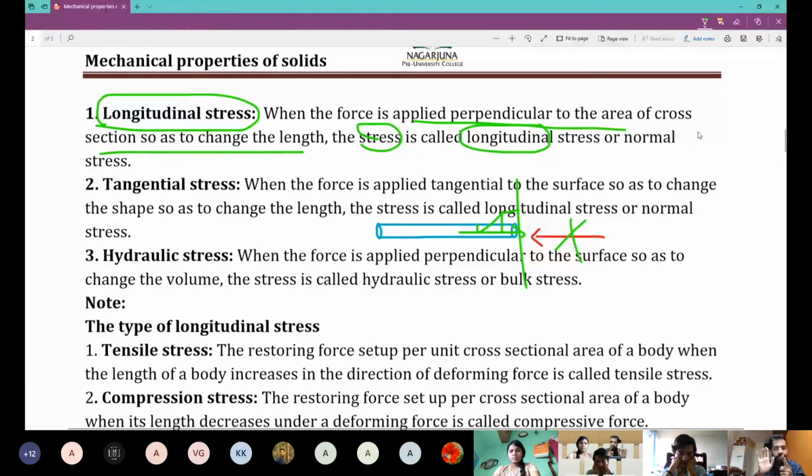If there is restoring force, there is stress. No restoring force, no stress. Now if I take this restoring force and divide it by area of cross section, force per unit area, what is it known as? Longitudinal, because my restoring force is normal or perpendicular to area. If the restoring force inside a body is perpendicular to area of cross section, then the ratio of force per unit area is known as longitudinal stress.